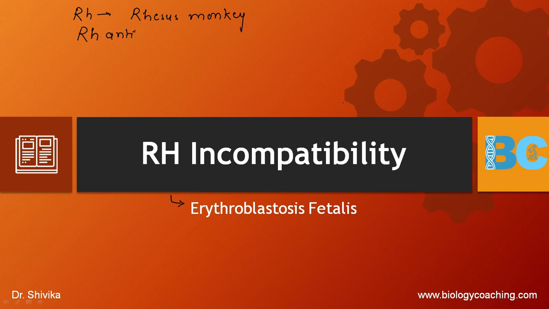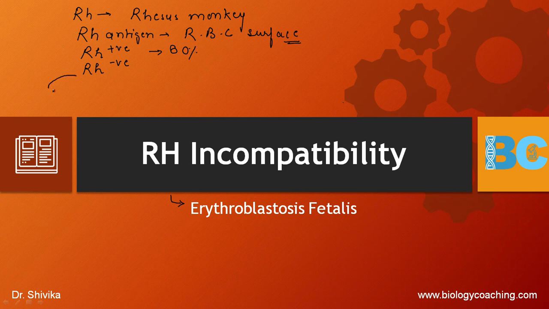The Rh antigen is present on the RBC surface of human beings, and the individuals who have the Rh antigen are called Rh positive. The individuals who do not have the Rh antigen are called Rh negative, and 80% of individuals are Rh positive.